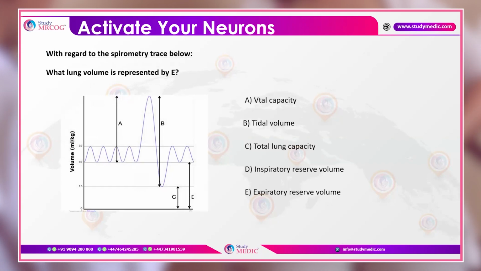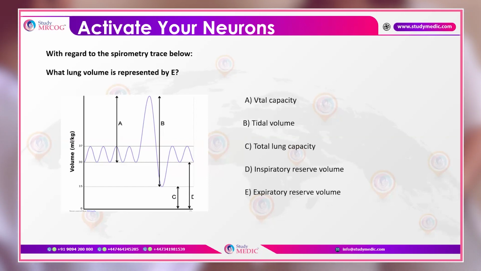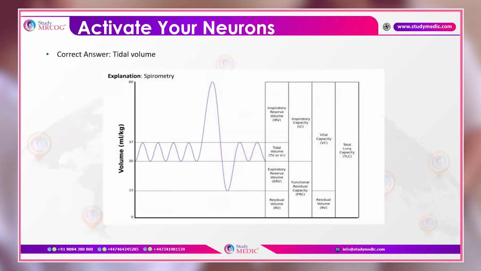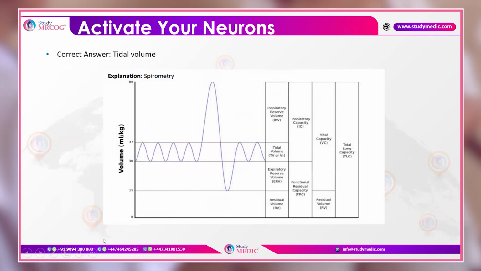So with regard to spirometry, this is a very, very important spirometry graph, which you should be able to know: which area is representing what, and which lung volumes are represented in this. So they are asking, with regard to the spirometry trace below, what lung volume is represented by E. Okay, so here the options are vital capacity, tidal volume, total lung capacity, inspiratory reserve volume, or expiratory reserve volume.